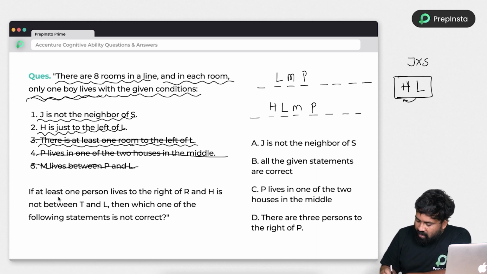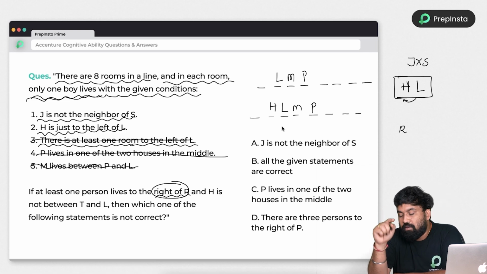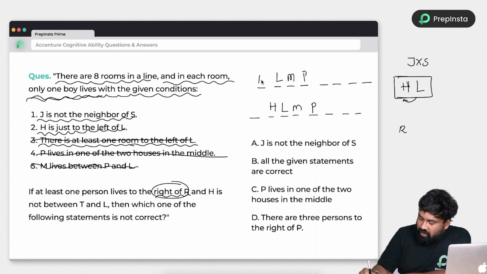Next, if at least one person lives to the right of R, R's right-hand side we don't know. R can be here, R can be here, R can be anywhere. Okay. Next, H is not between T and L. Remember this. If H is not between T and L, it means T cannot be here. So T can sit in these four places or these three places.